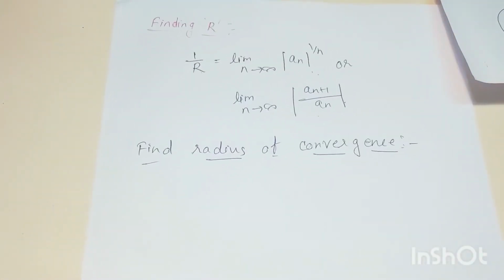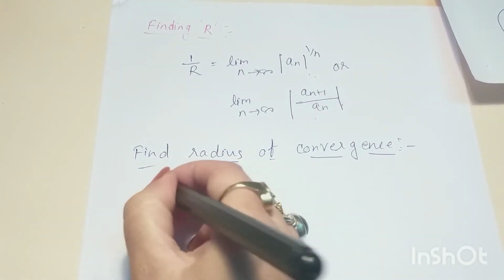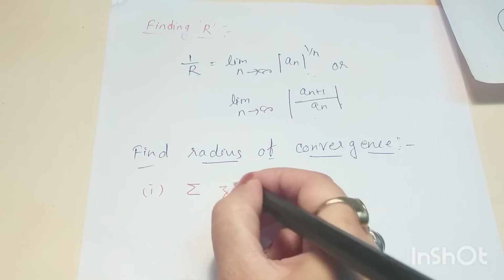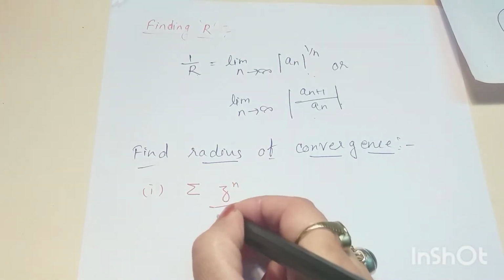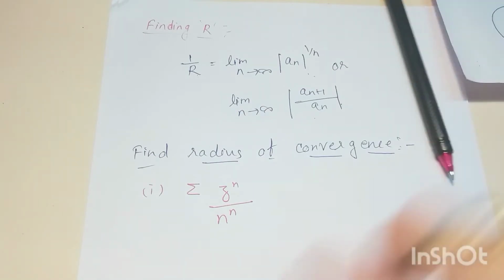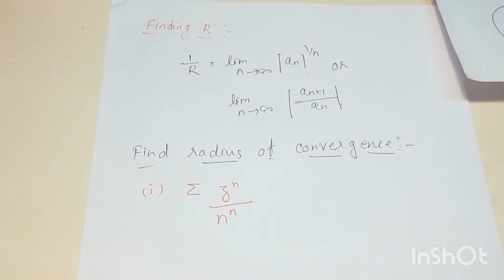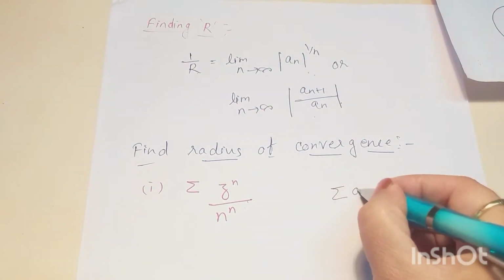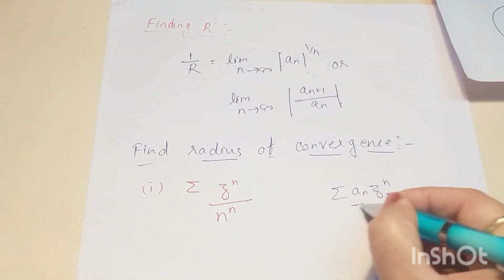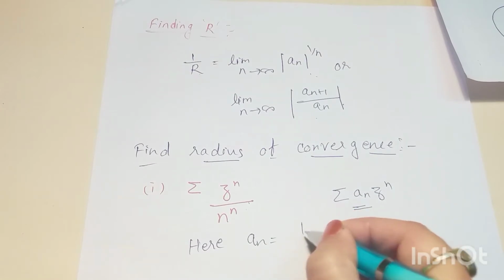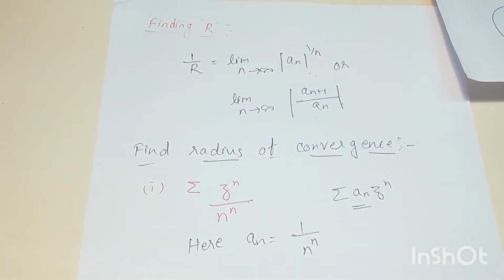First problem is summation of z to the power n by n to the power n. We have to find the radius of convergence for this question. If we compare this series with summation of a_n z to the power n, then here a_n is equal to 1 by n to the power n.